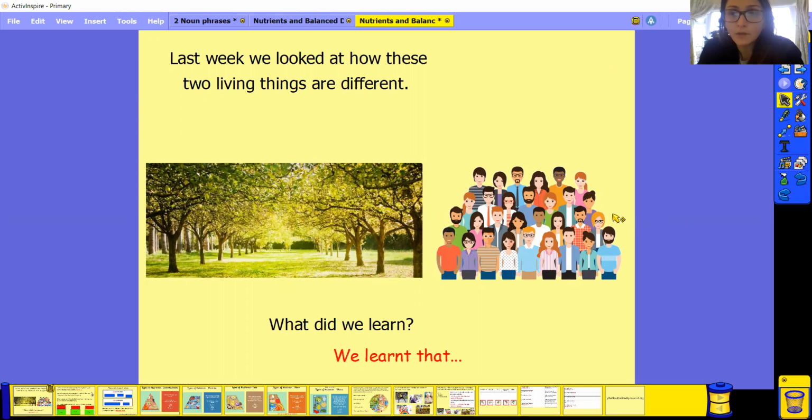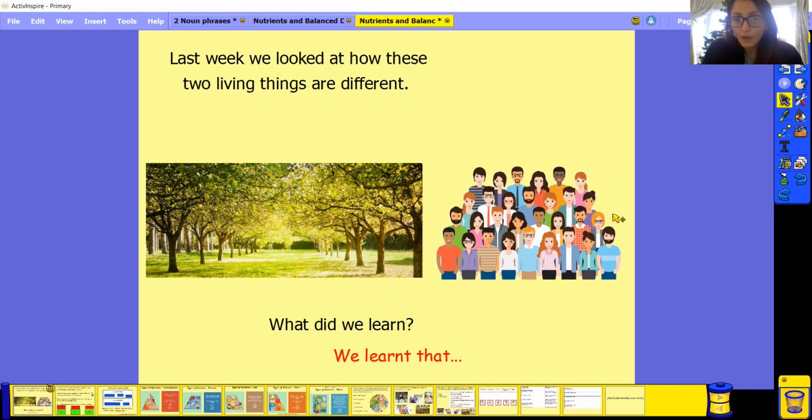Okay, so well done if you said that actually we're quite similar in a lot of ways. We both need shelter, we both need food, and we both need water, we both need air and things like that. Plants obviously need light as well. We don't really rely on light to live, okay? We can survive without light if needs be. Remember, think about winter and things like that.